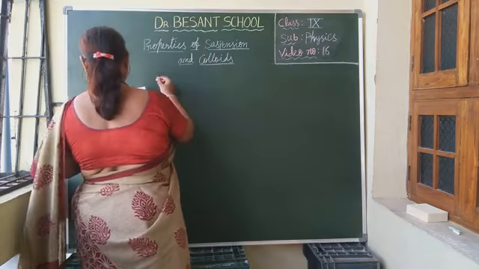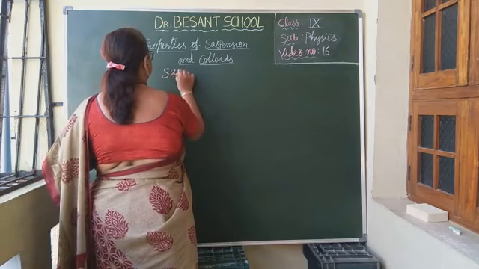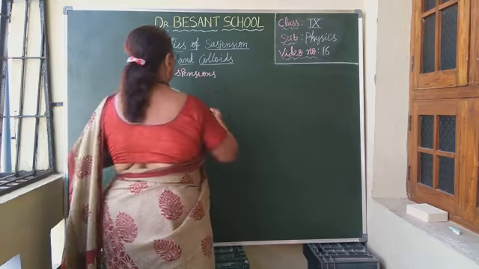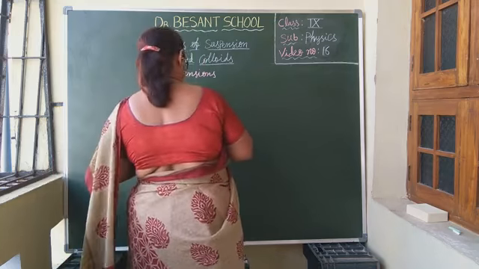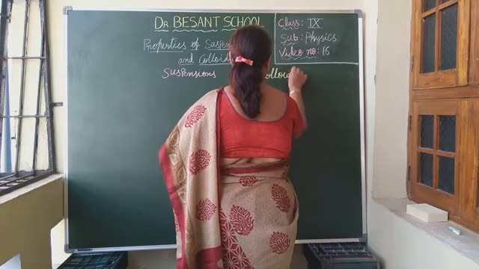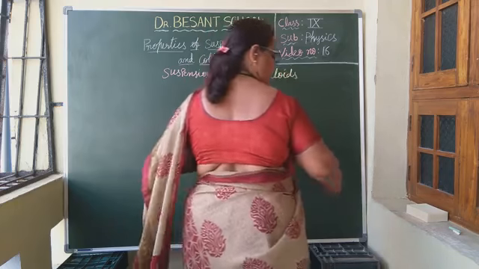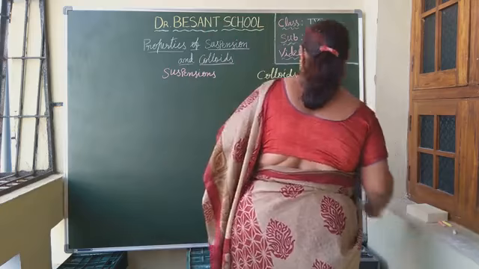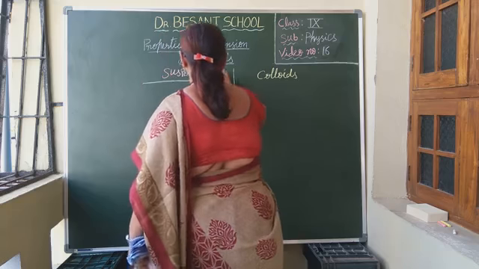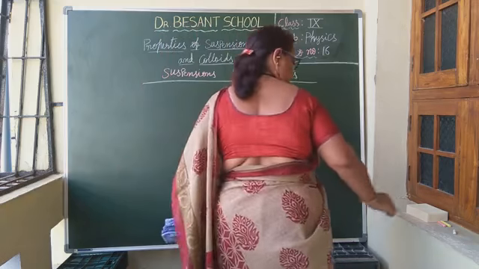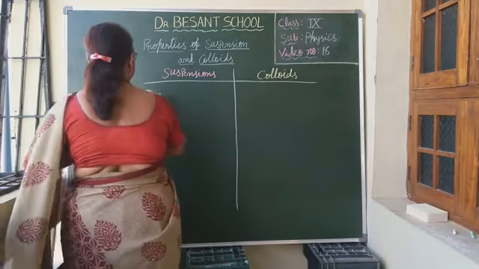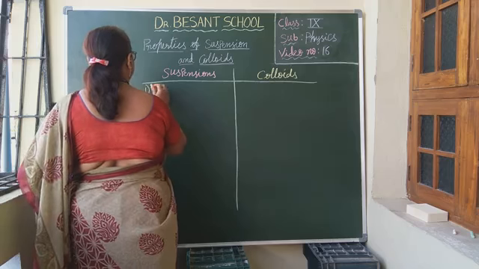Let us write the key words. Suspensions and colloids. First, suspension is what type of mixture?